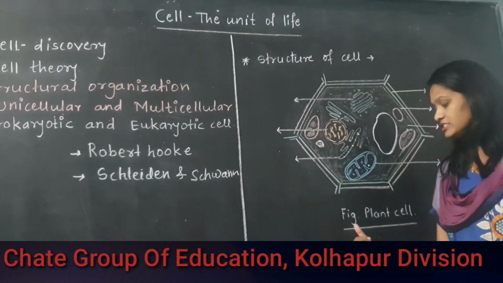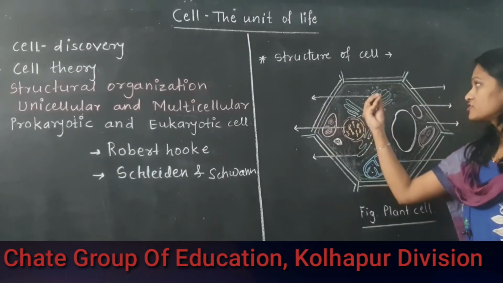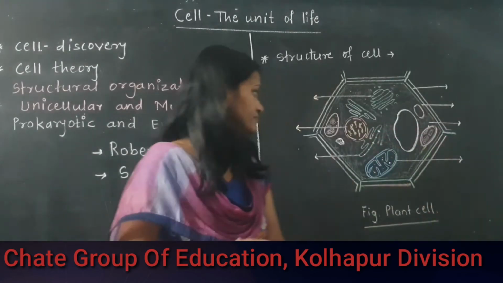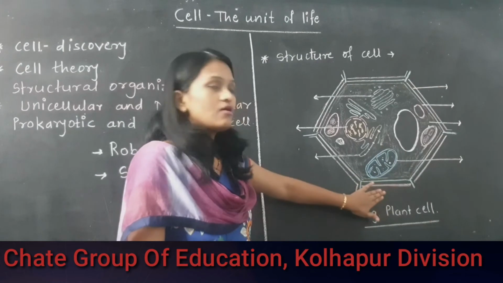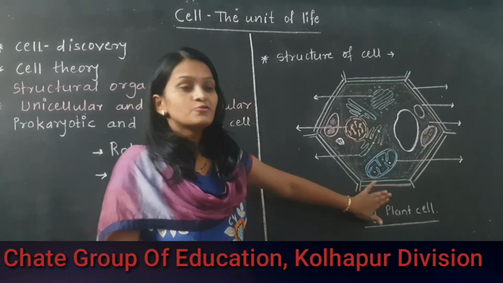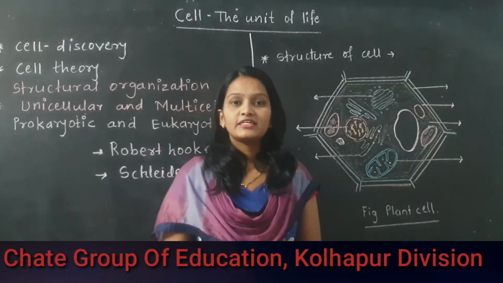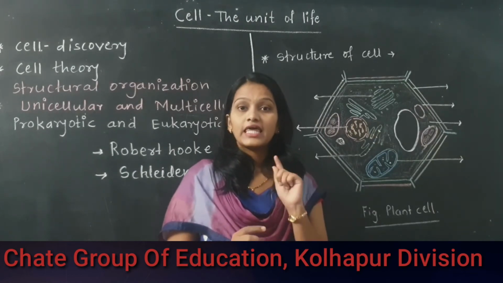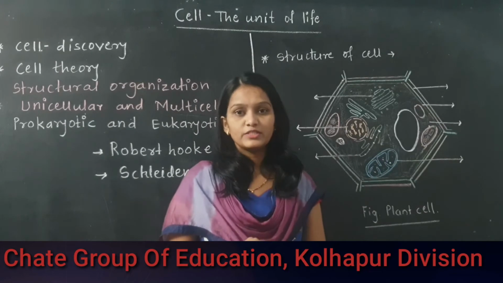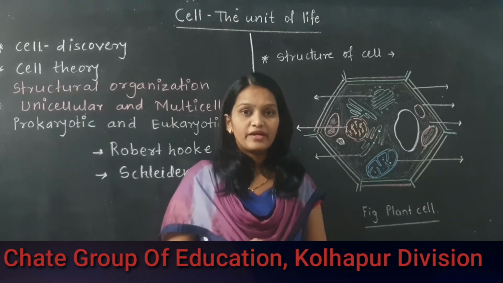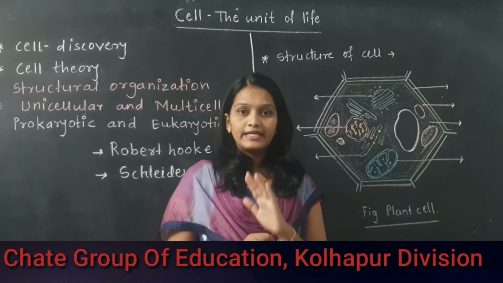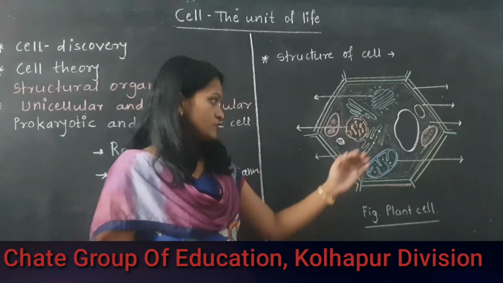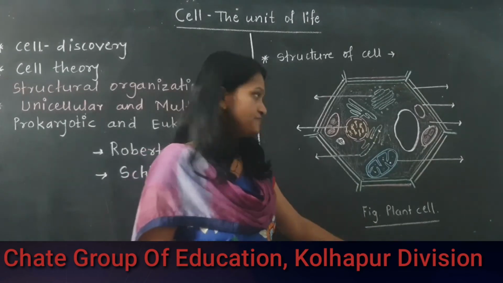Here I have drawn a diagram of one structure of a cell, showing a plant cell. Okay. In this diagram, see, this is a diagram of a plant cell. So it is another distinguishing characteristic between plant cell and animal cell, because in the plant cell only, a cell wall is present. We know that it is made up of cellulose fiber. In the animal cell it is not present, the cell wall is absent.